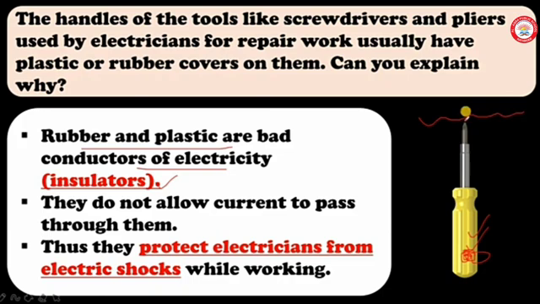Another question: the handles of tools like screwdrivers and pliers used by electricians for repair work usually have plastic or rubber covers on them. Can you explain why? Yes. Rubber and plastic are bad conductors of electricity. Bad conductor means they are insulators. So they do not allow current to pass through them. Thus, they protect electricians from electric shocks while working.